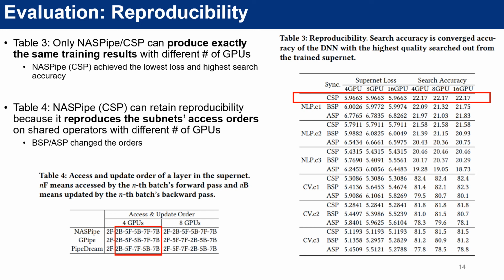We also observe that NASPipe achieves the highest supernet training accuracy, and meanwhile, a lower supernet training accuracy can be observed with BSP and ASP. Overall, as long as fixed random seeds are given, NASPipe always produces the same supernet training procedure across different executions with different number of GPUs in the pipeline. Meanwhile, all over the training procedure, NASPipe has achieved the highest effective GPU utilization.